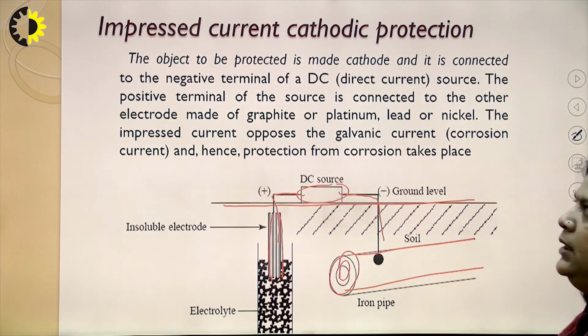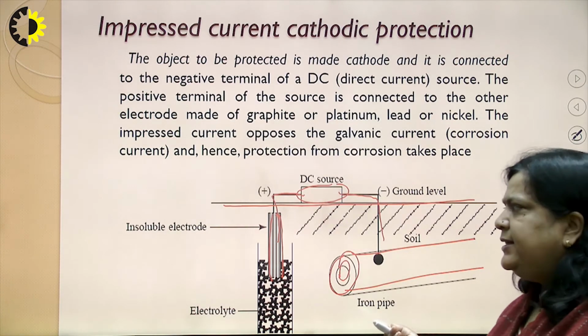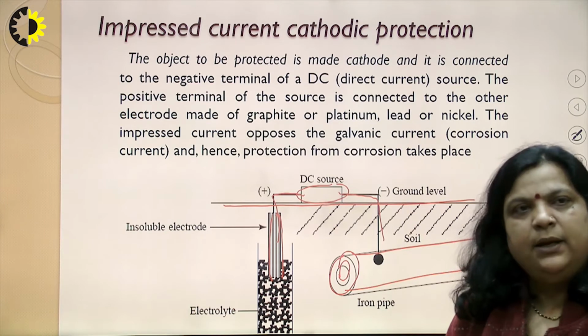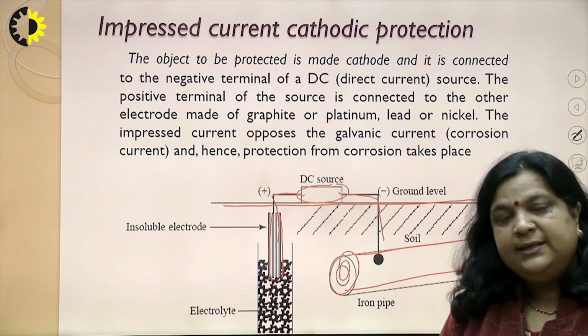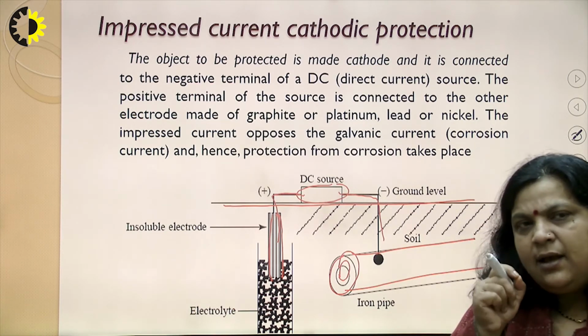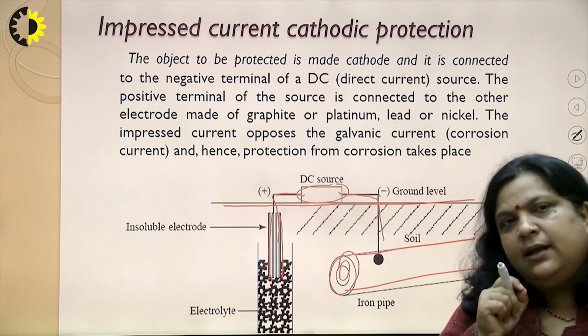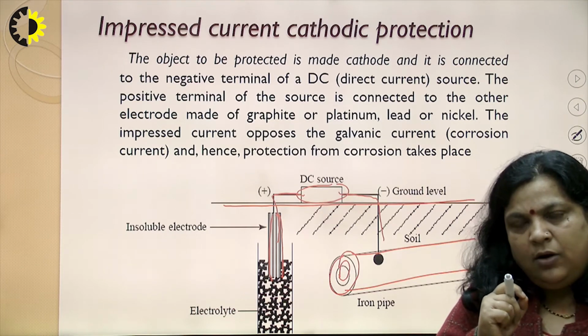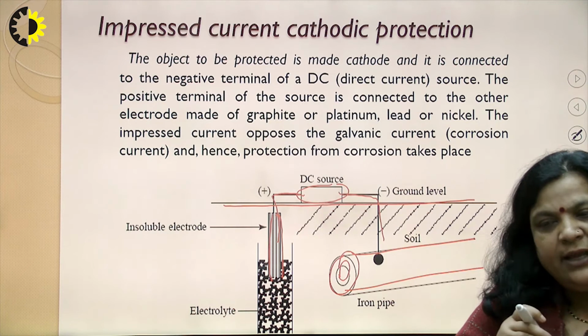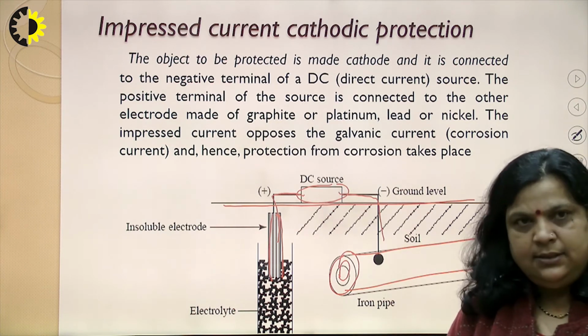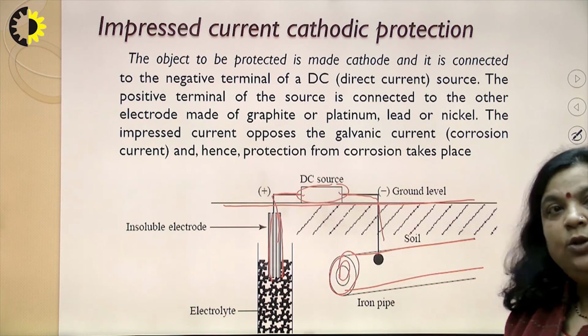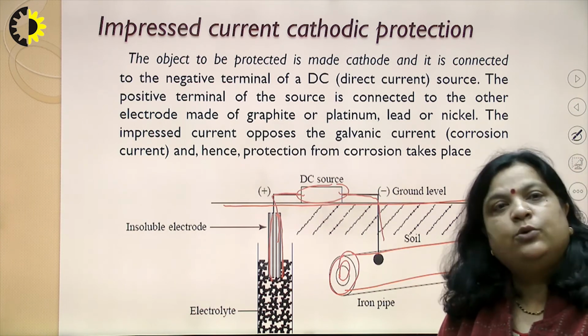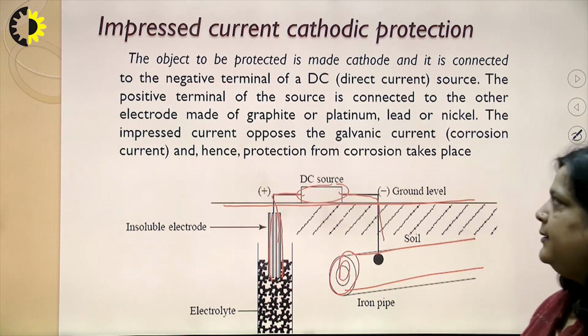The advantage is that it is comparatively rapid and more reliable, but the disadvantage is that if there is a hindrance or difference in the power supply, then localized corrosion may take place.